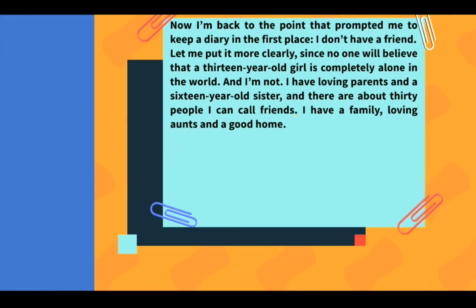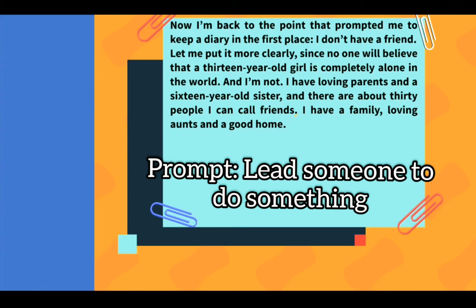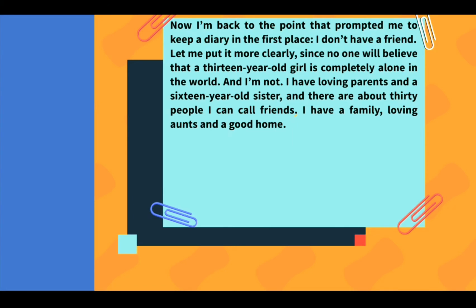Now I'm back to the point that prompted me to keep a diary in the first place. I don't have a friend. Let me put it more clearly. Since no one will believe that a 13-year-old girl is completely alone in the world, and I'm not. I have loving parents and a 16-year-old sister, and there are about 30 people I can call friends. I have a family, loving aunts, and a good home. Prompt means to lead someone to do something.